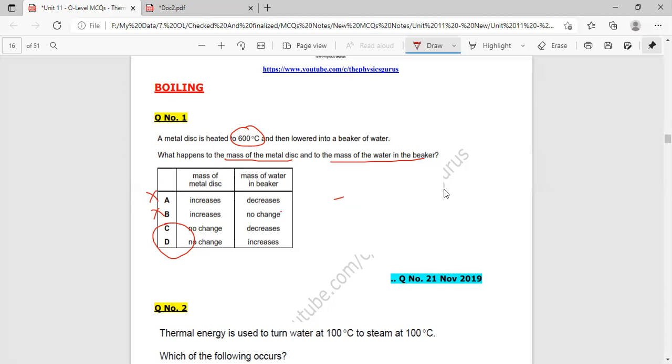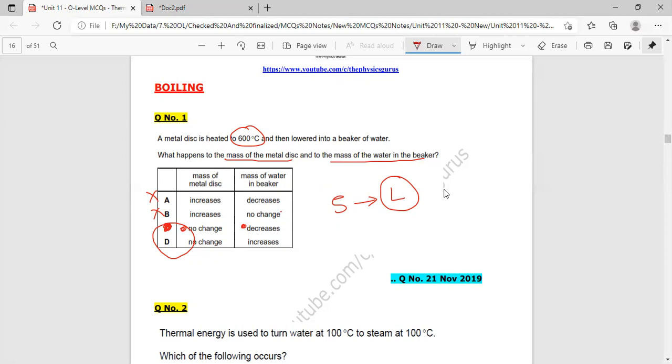Now, mass of the water in the beaker. What will happen? Since the metal disc is heated, the metal will be converted from solid into liquid form, and then water evaporates from the beaker. Gradually, when water evaporates, the quantity of water decreases. So the mass of the water in the beaker also decreases. Which option is correct? Option C is the correct option.